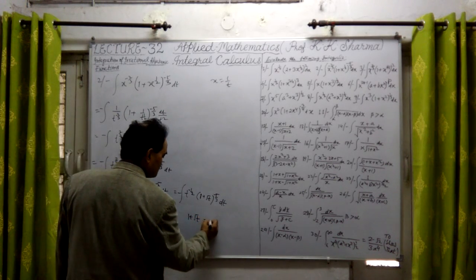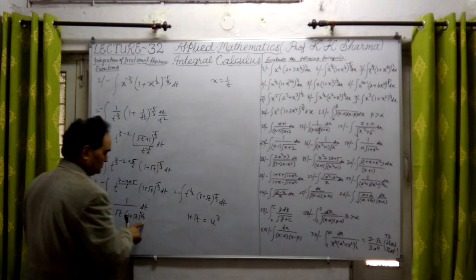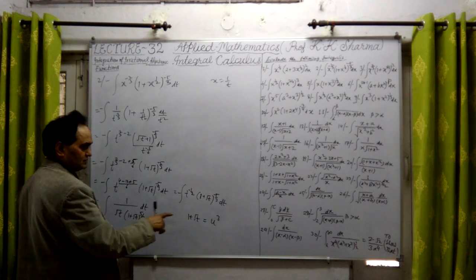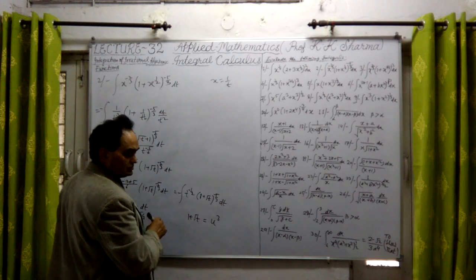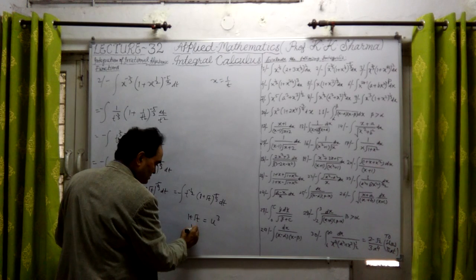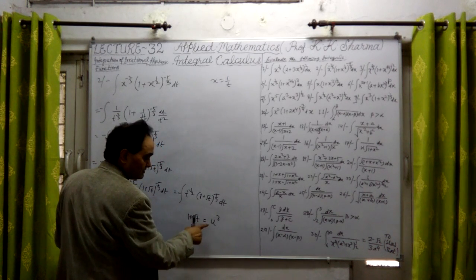1 plus root t is equal to u cube. Why? Because this is 5 by 3 power. If the power is r upon s, we substitute here 1 plus root t is equal to u cube. That means if I differentiate it with respect to u,